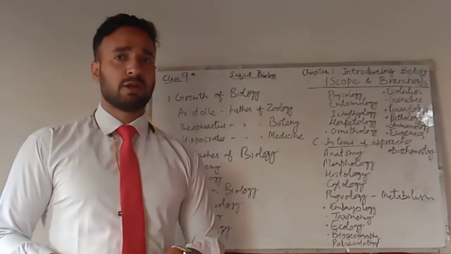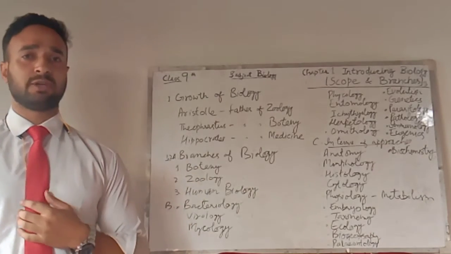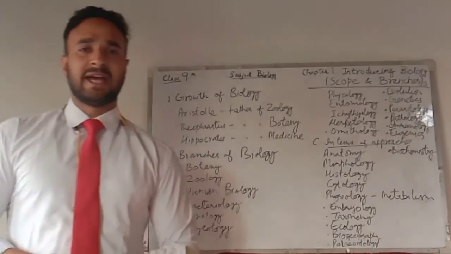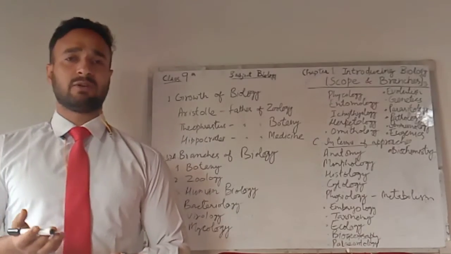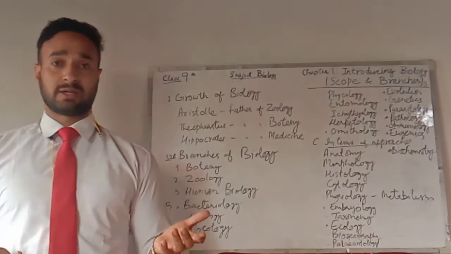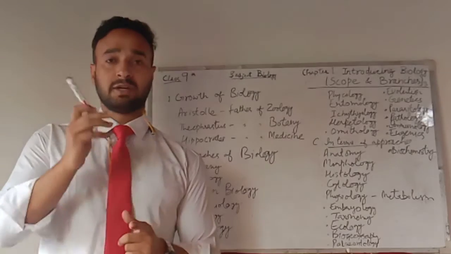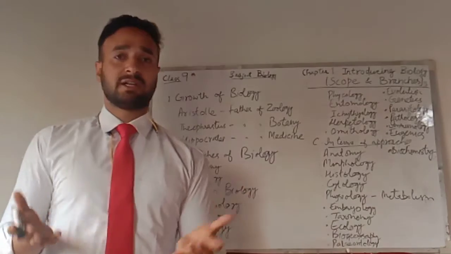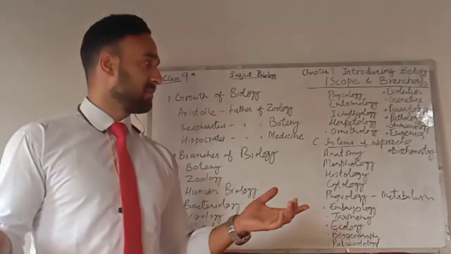Now we can also study biology in terms of the approaches of study, that is, which kind of approach we are going to pursue in studying biology. First is anatomy. With anatomy we learn about the gross structure of the organs of living organisms. How do we do this? With dissection, whether it is vertical dissection or lateral dissection. So in anatomy we study the gross structure of organs of living organisms, whether they are plants or animals.